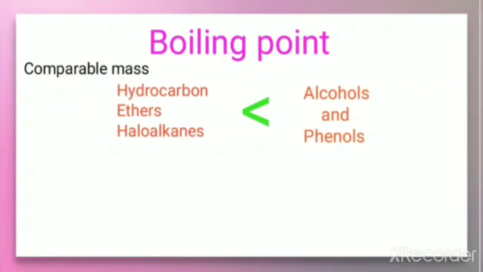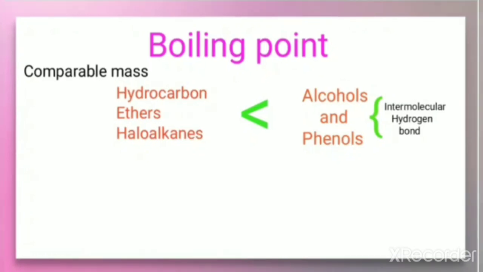Why does it happen? Because there is an intermolecular hydrogen bond between the alcohol molecules and also between the phenol molecules. Because of this reason, they have a higher boiling point compared to hydrocarbons, ethers and haloalkanes. Because of the hydrogen bond in alcohol, the molecules exist as associated molecules. Because of this, a large amount of energy is required to break these bonds and therefore their boiling point is higher.